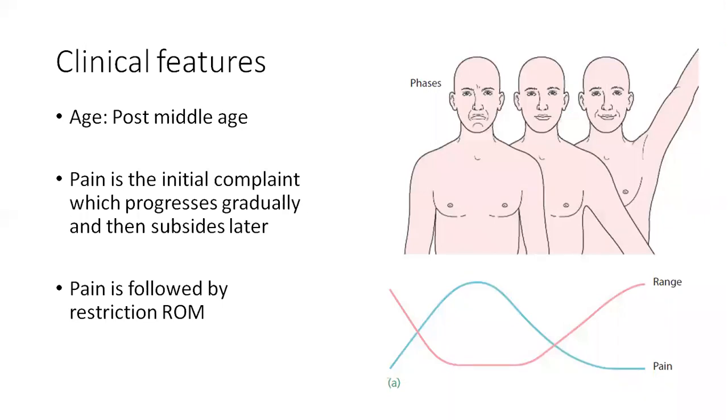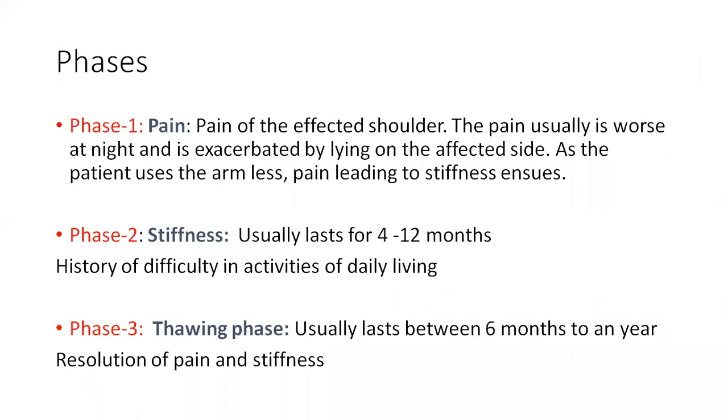What are those phases? The first one is the pain phase. There will be severe pain of the affected shoulder. It starts insidiously and progresses gradually. The pain is usually worse at night, and it is exacerbated when the patient lies on the affected side. As a result, because of the pain, the patient gradually decreases the use of the arm, leading to stiffness of the shoulder joint.